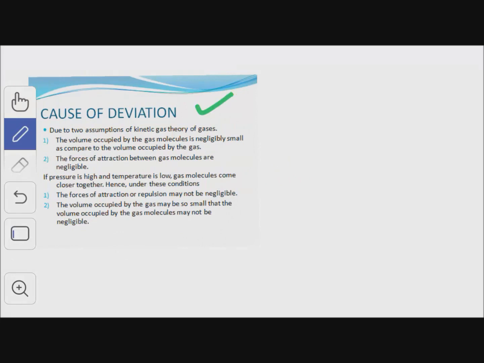Cause of deviation. Why do real gases deviate from the ideal gas behavior? This is due to two assumptions made by the kinetic theory of gases. The first one is that the volume occupied by the gas molecules, which are considered as point masses, is negligibly small as compared to the total volume of the gas.